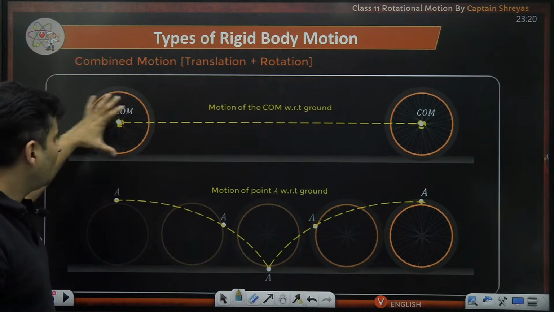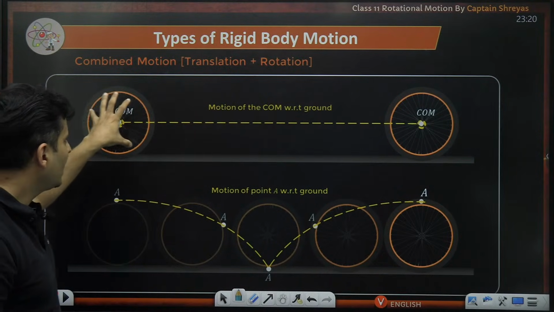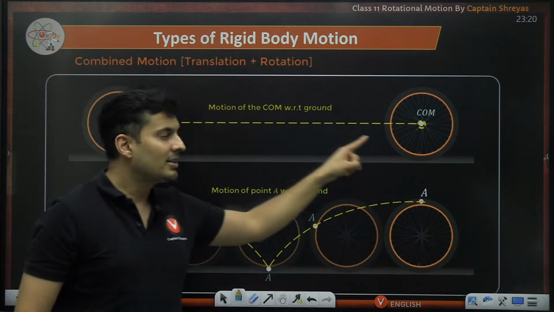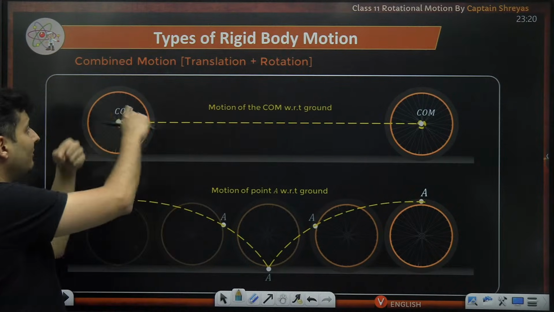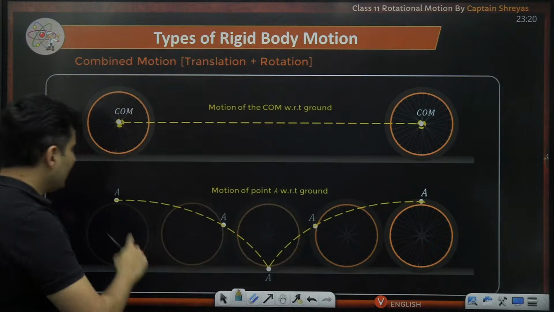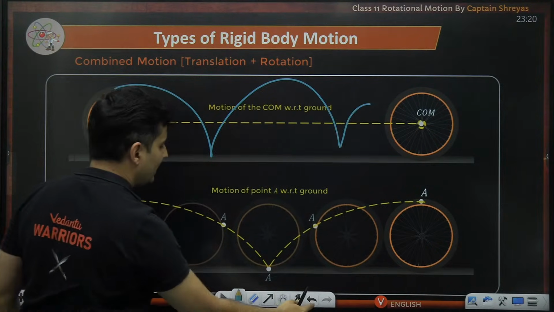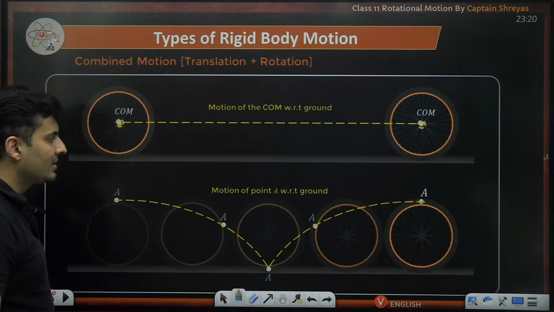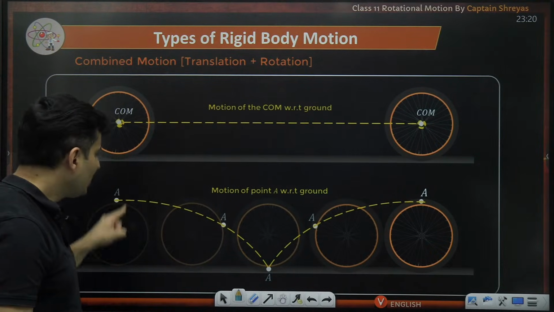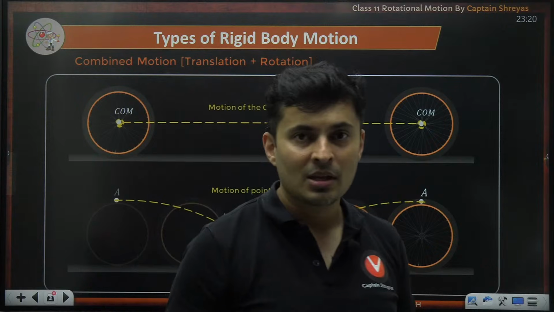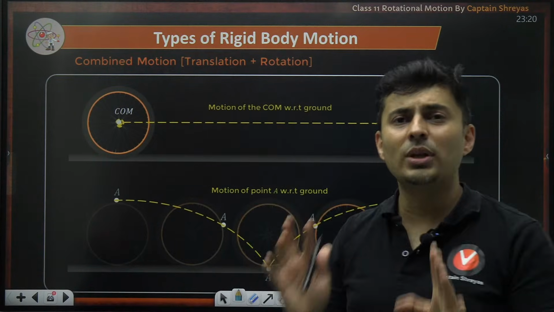So, when you apply a force on a wheel, the center of mass is not only translating, but also the wheel is rotating. And that's why you will see any point on that wheel will go in a very nice curved path. So, there is rotation and also translation. So that is basically your rolling motion.